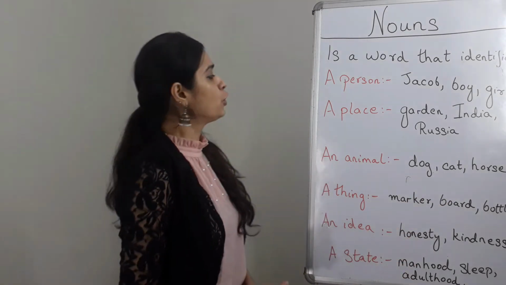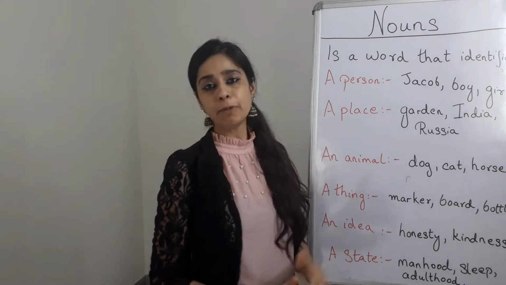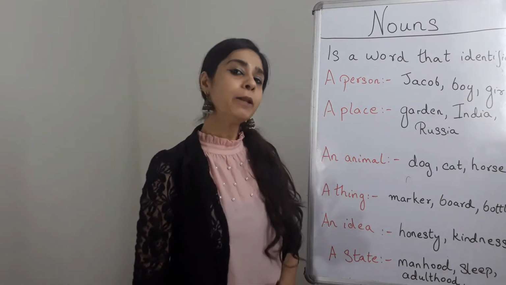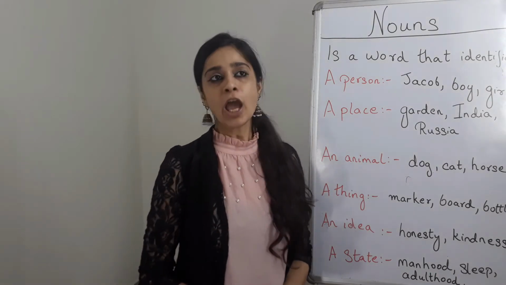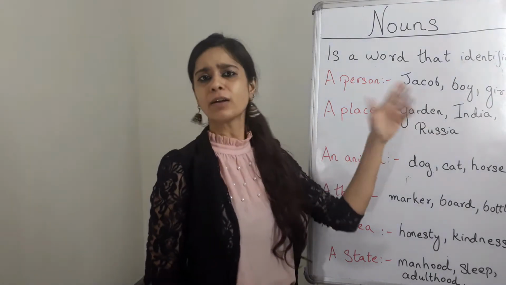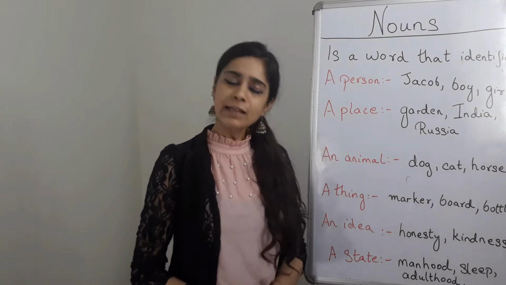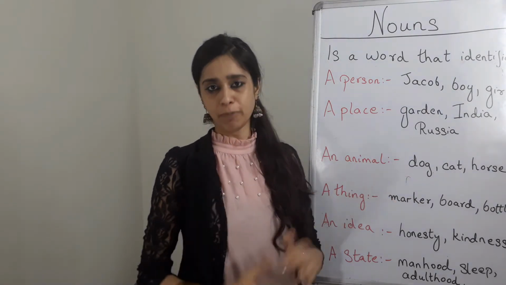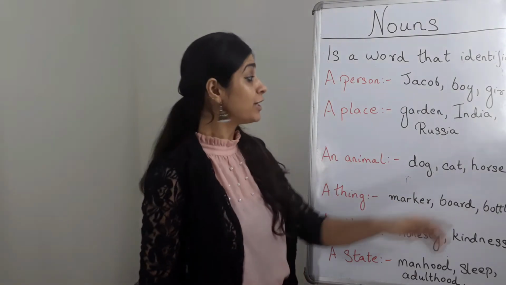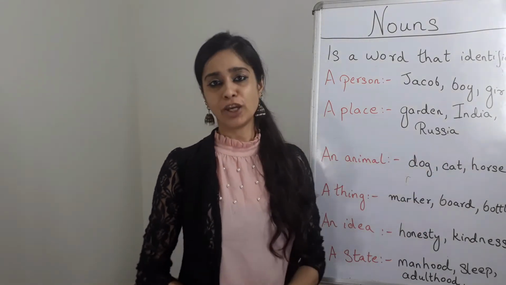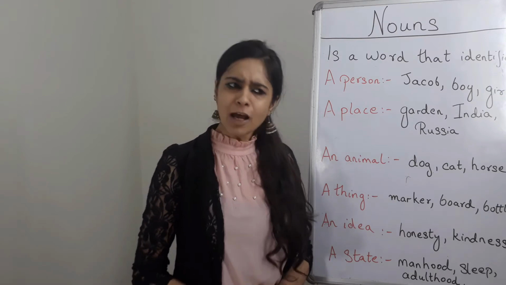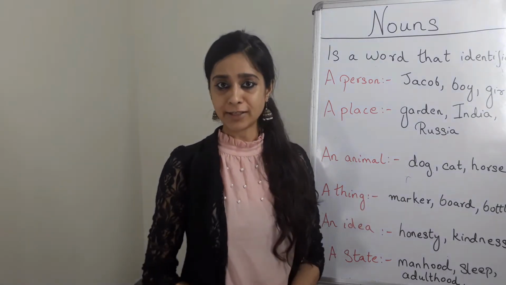Okay. Moving on to the next part, that is a place noun. Well again, a place noun could either be a specific place or a general place. If you talk about restaurants, gardens, hotels, there are some examples of general places. But if I talk about India, Russia, Maharashtra, Uttar Pradesh, China, these are some examples of specific places.